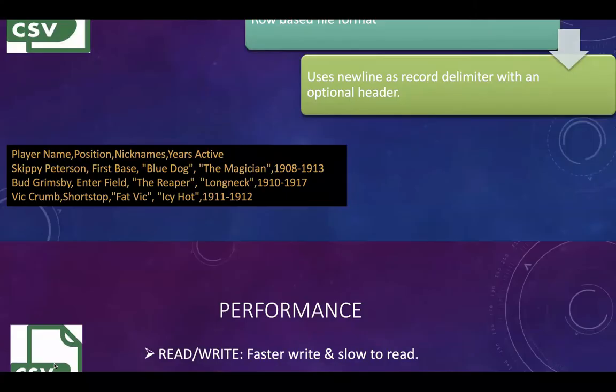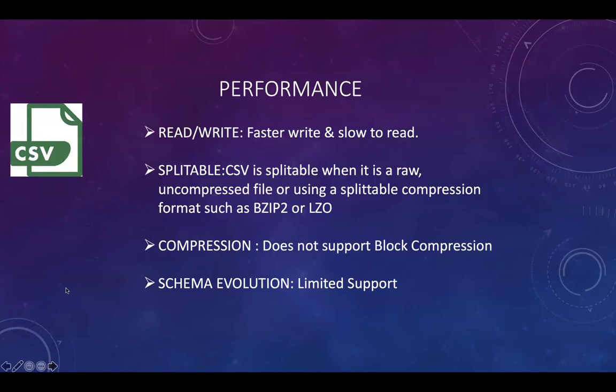Talking about the performance of CSV, CSV has a faster write and is slow to read. CSV is splittable when it is a raw, uncompressed file, or using a splittable compression format such as bzip2 or LZO. CSV does not support block compression.